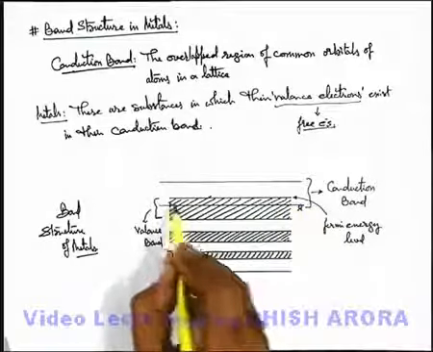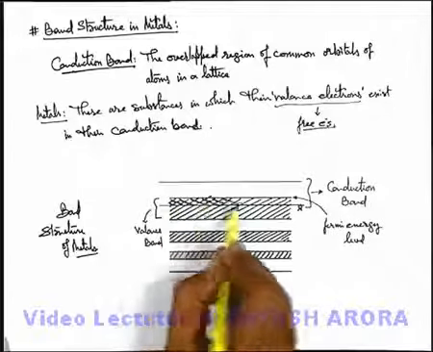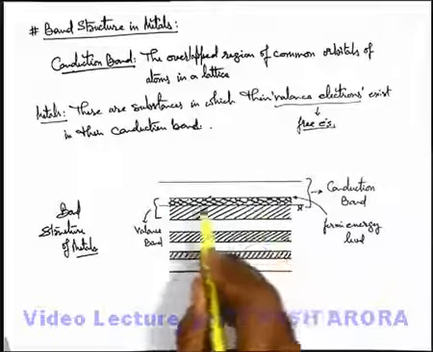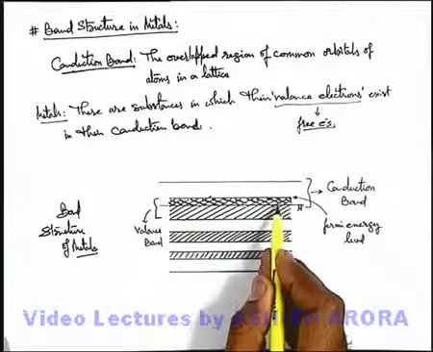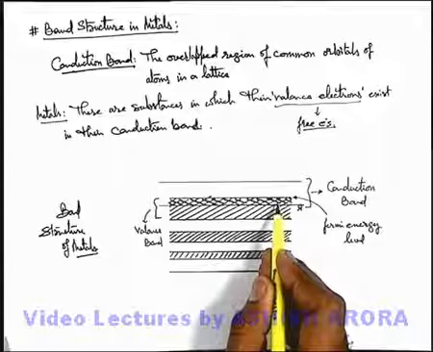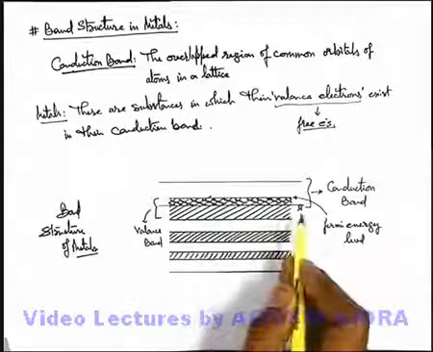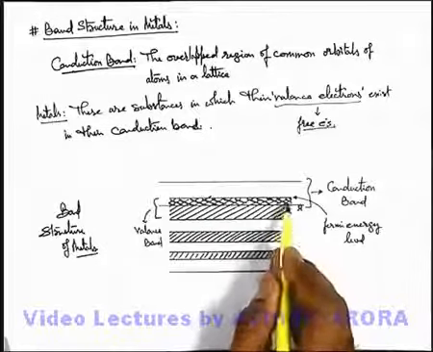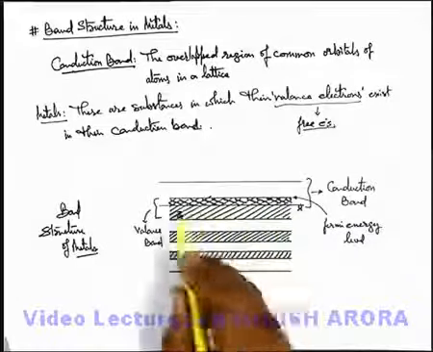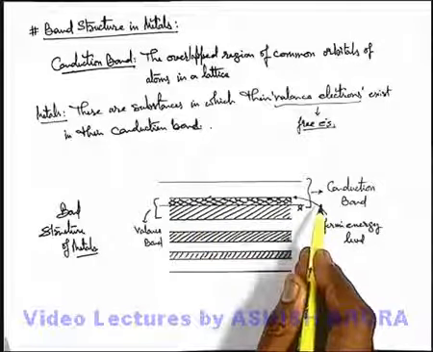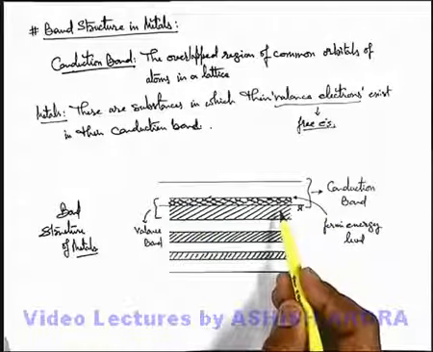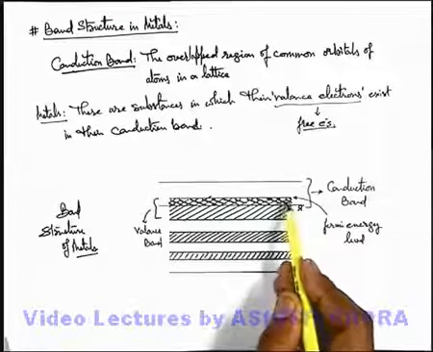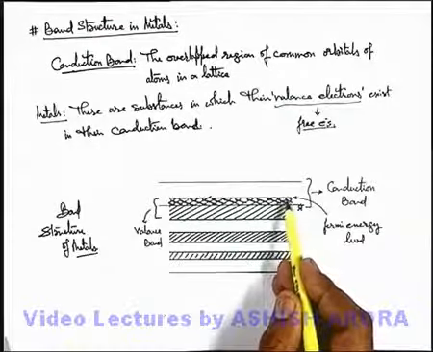So all these electrons which are above point X and up to the Fermi energy level are free electrons, which will always conduct electricity whenever a potential difference is applied across this lattice. These electrons are always free to move in the whole lattice structure in the conduction band. So this substance will behave like a good conductor of electricity because it has plenty of free electrons in the conduction band.